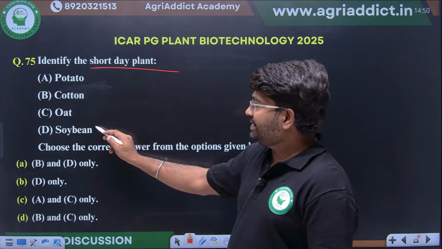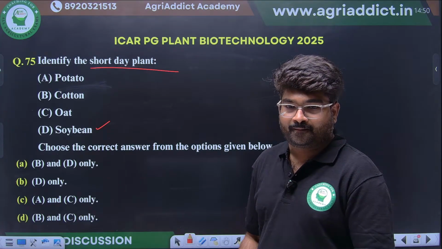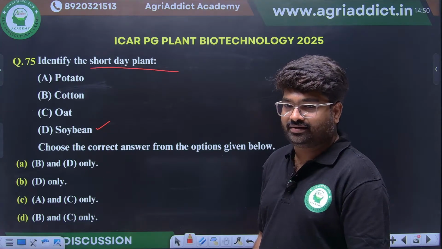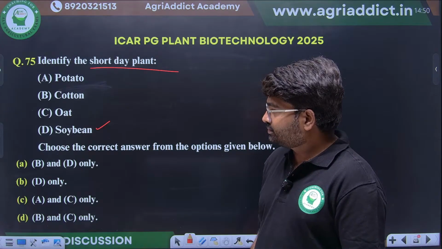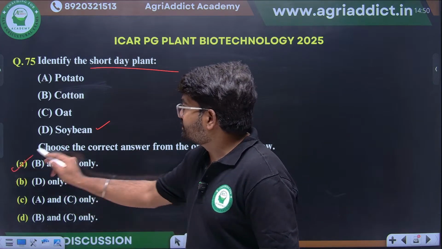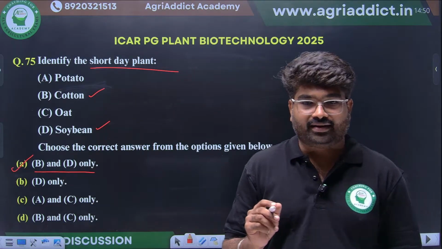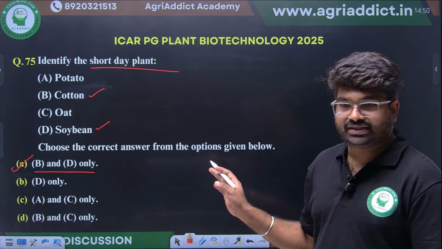Yes, soybean is an example of short day plant. Any other guesses? Yes, soybean. Then option A. Yes, soybean and cotton is a typical example of short day plant. Okay, this is a direct question. Okay, they can ask this one.